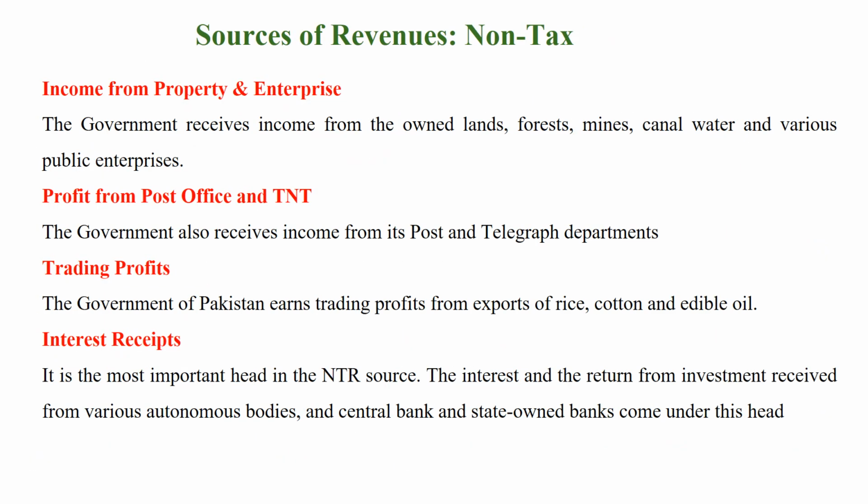There is also non-tax revenue, which is also a source of public revenue. There are some types of non-tax revenue: income from property and enterprise, profits from post office and T&T, trading profits, interest receipts. What is income from property and enterprise? The government receives income from owned lands, forests, mines, irrigation canal water and various public enterprises. Profits from post office and T&T. The government also receives income from its post office and telegraph departments.